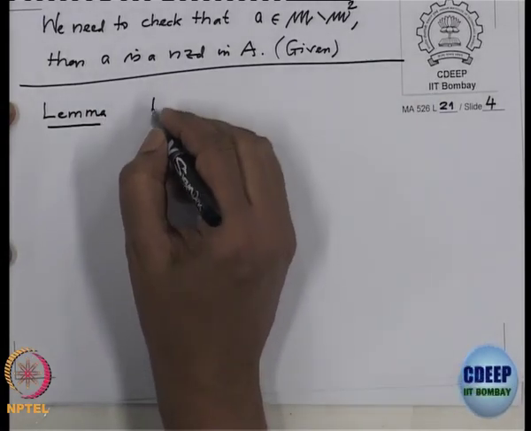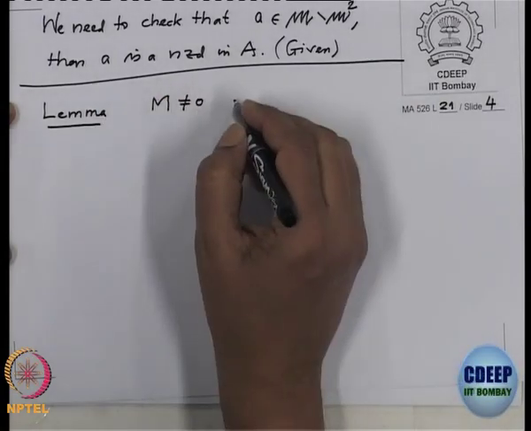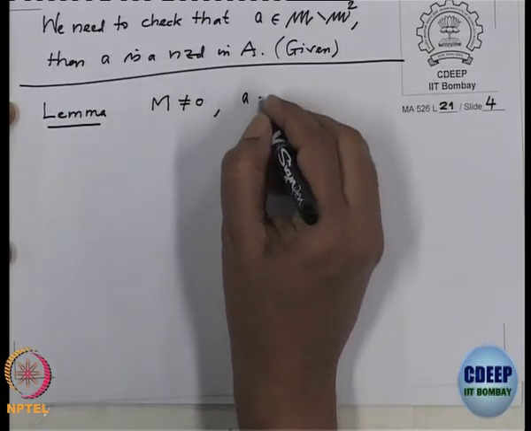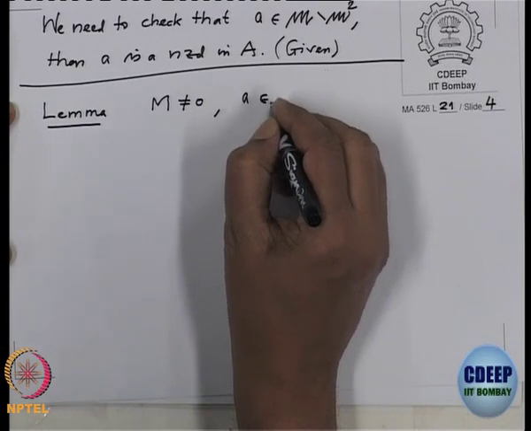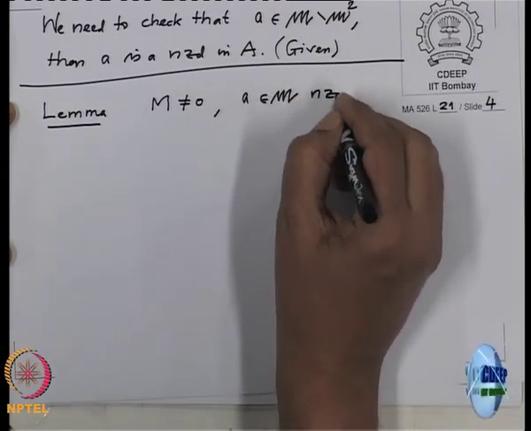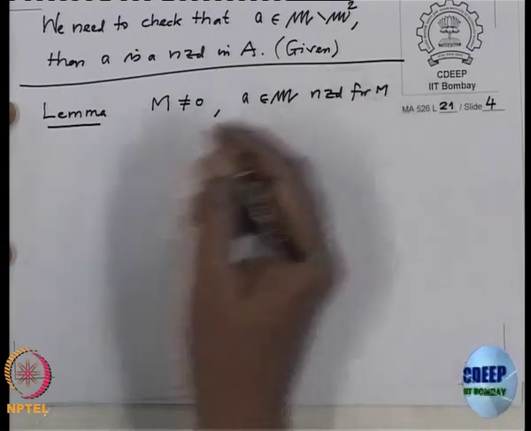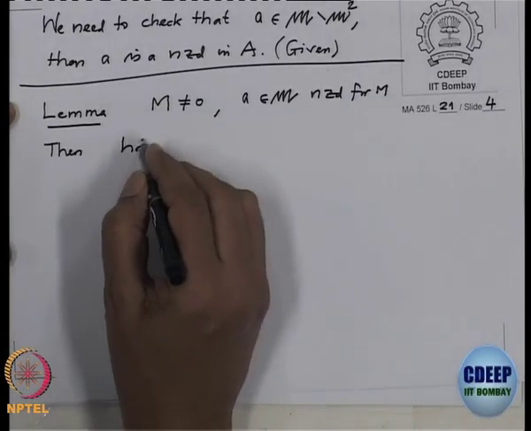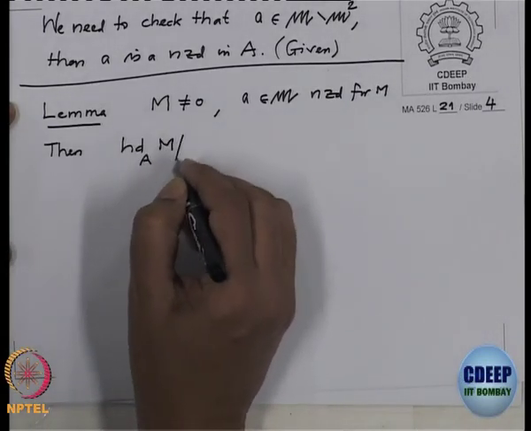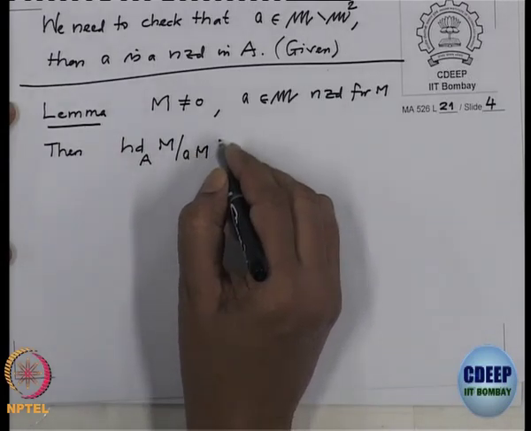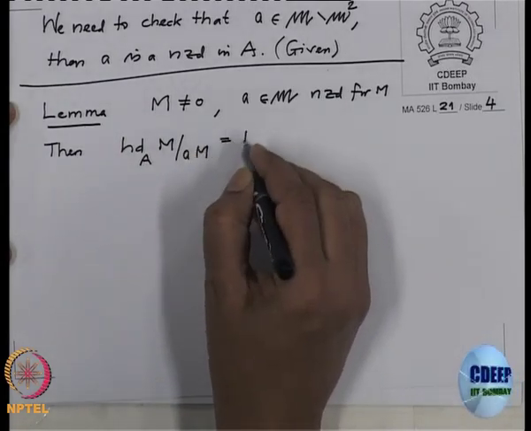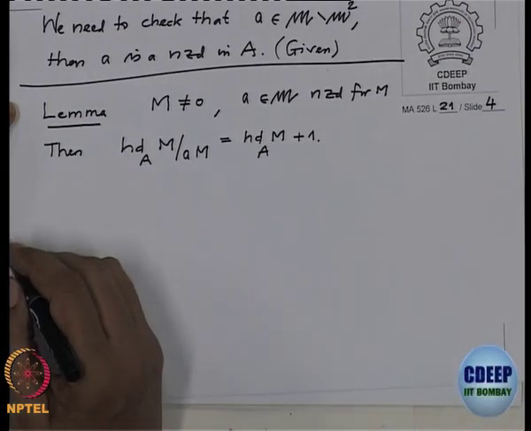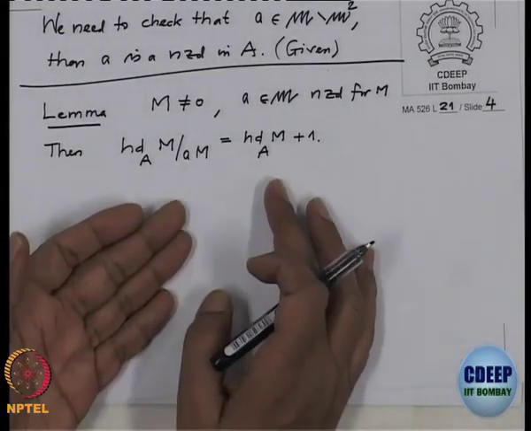If I have a non-zero module M, and as usual our A is local and A is in M, which is a non-zero divisor for M, then the homological dimension of M by AM is equal to the homological dimension of AM plus 1 in general. Both sides may be infinite.